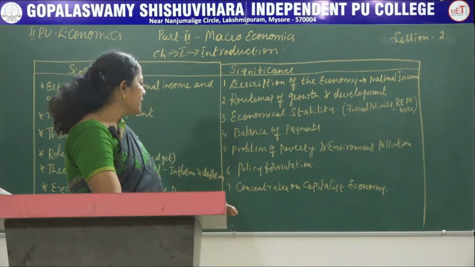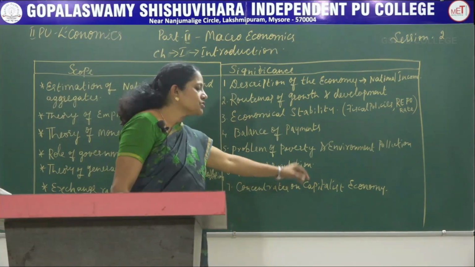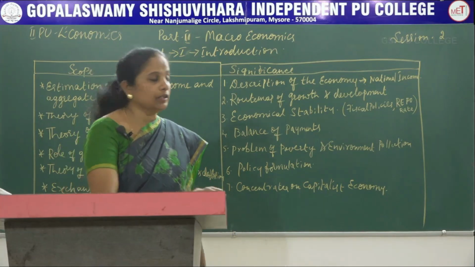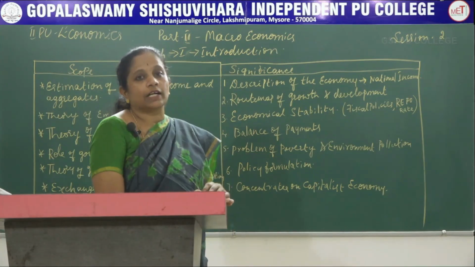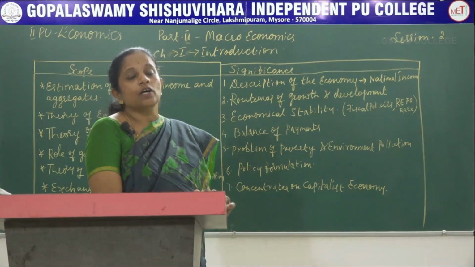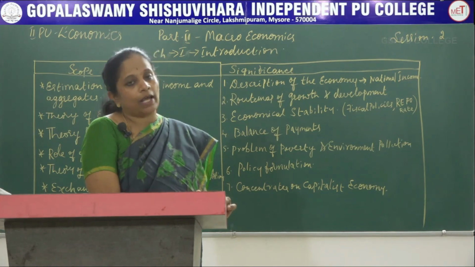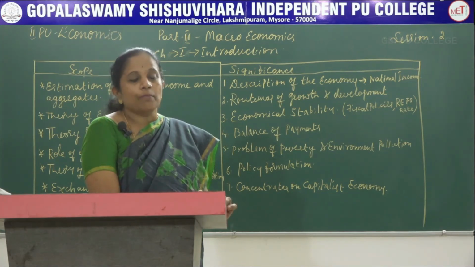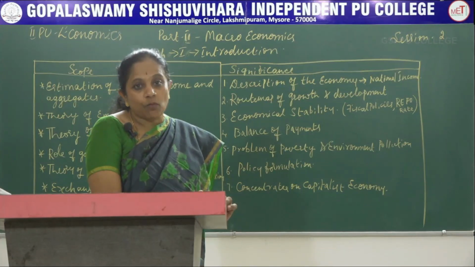And the next one is concentration of capitalistic economy. Here macroeconomics studies and gives importance to the market economy or capitalistic economy, wherein private sector ownership is more.